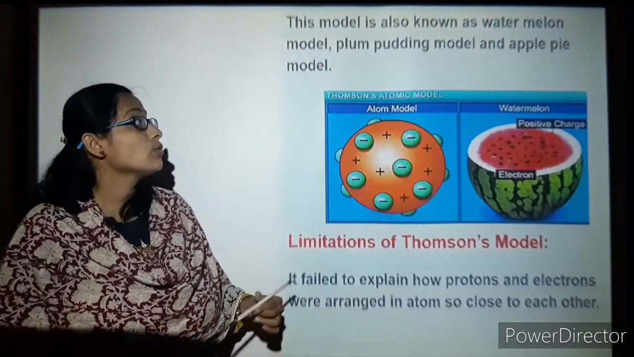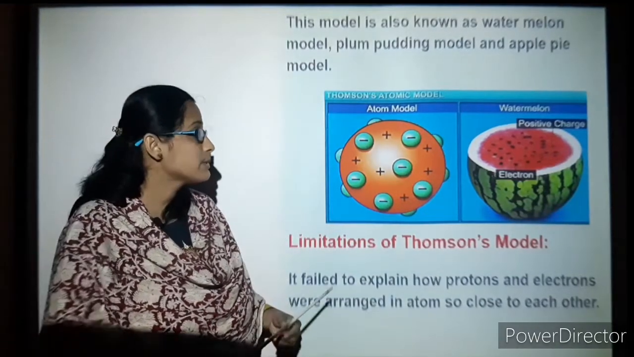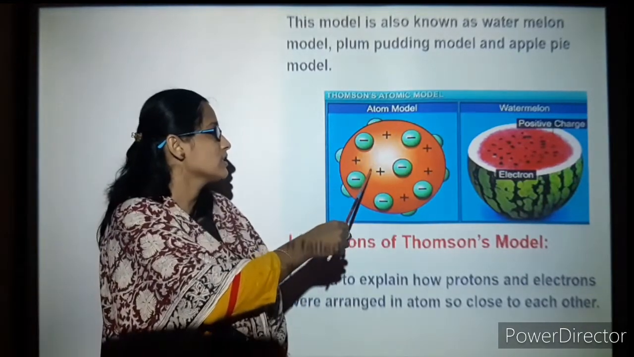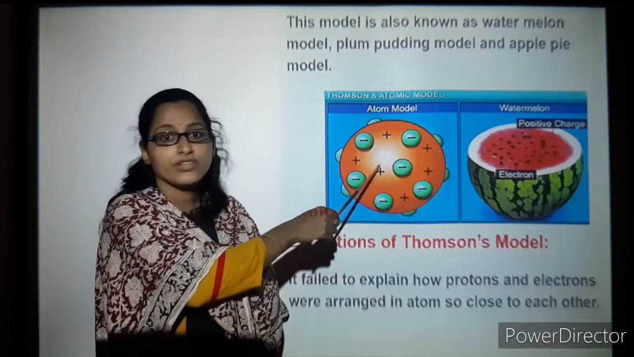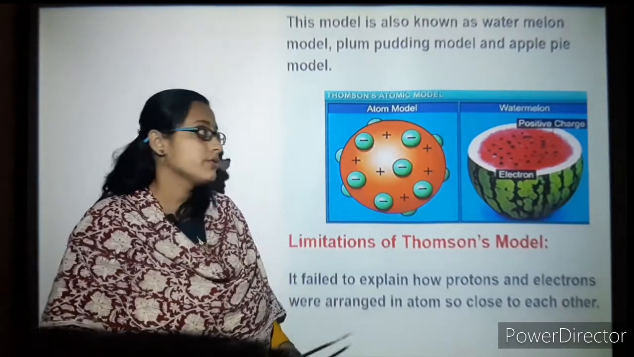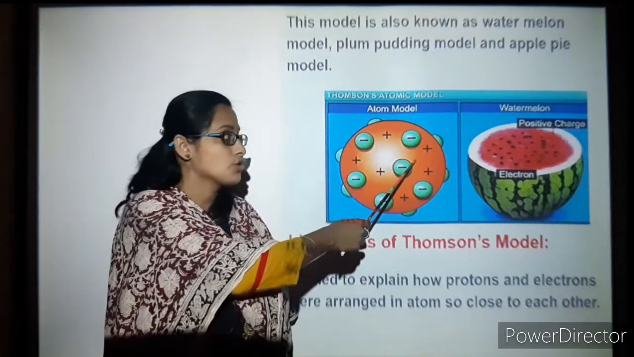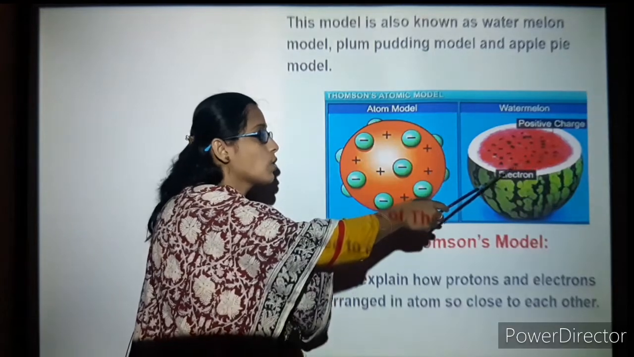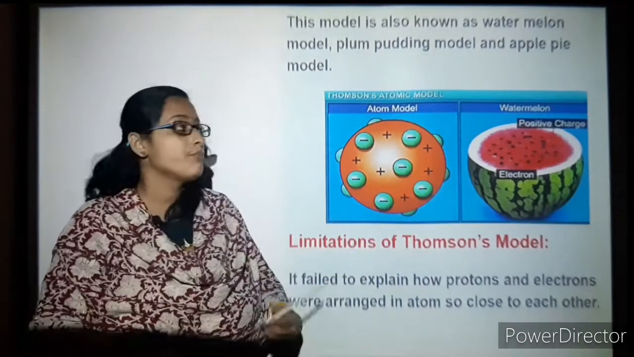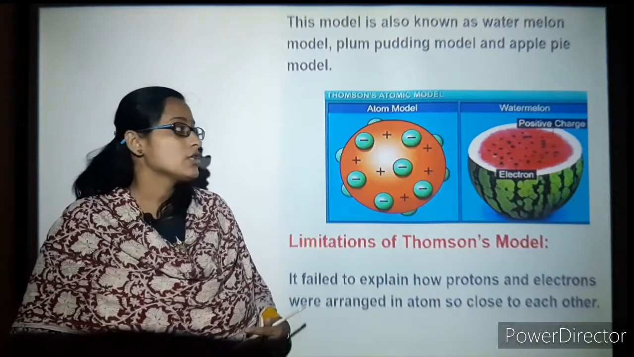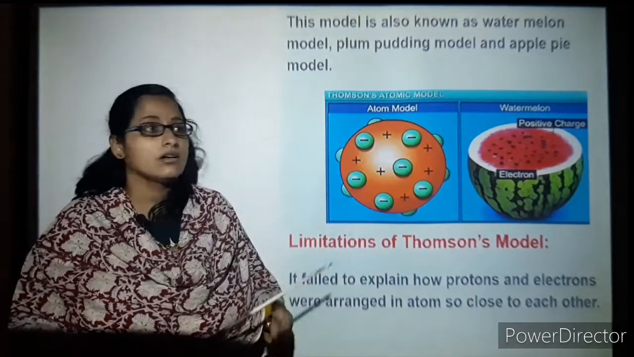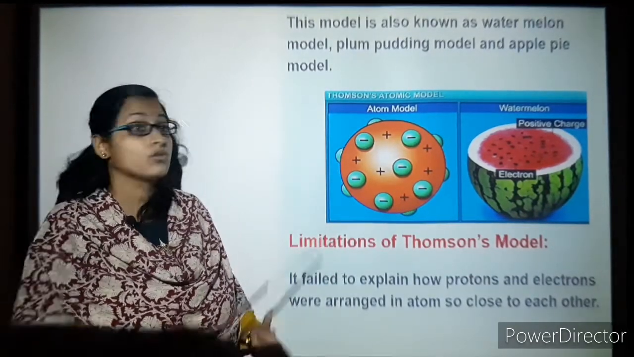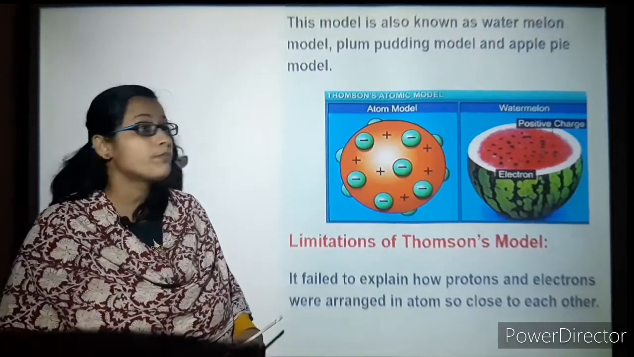So next, as I told, the watermelon experiment. He compared the atom with a watermelon. You can see here that the positive charges are represented in orange, and the green ones are the negatively charged electrons. The positively charged part is the pulp of the watermelon, and the electrons are the black seeds, which are compared with the negatively charged particles. This model is also known as the watermelon model, or it was also called the plum pudding model or apple pie model.